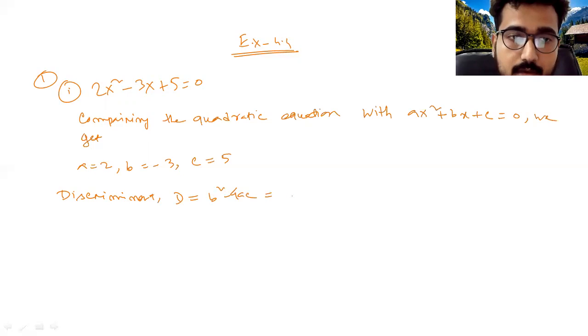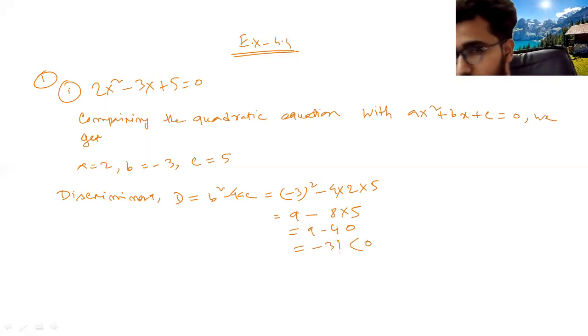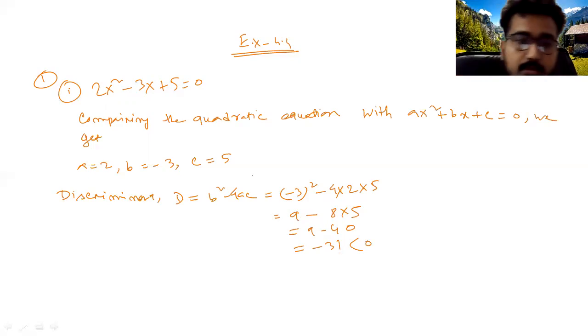Now put the values. b is minus 3 whole square, then 4, a is 2, and c is 5. So it will be 9 minus 4 into 2 is 8, 8 into 5 is 40. So 9 minus 40 will be minus 31, which is less than 0. That means the value of D is less than 0.